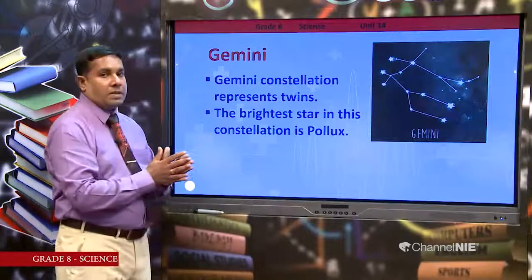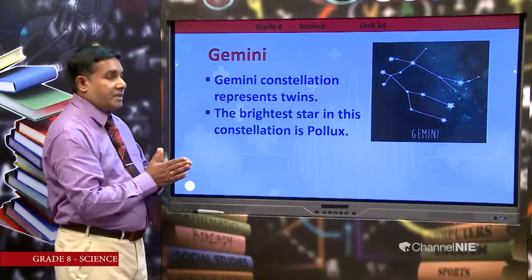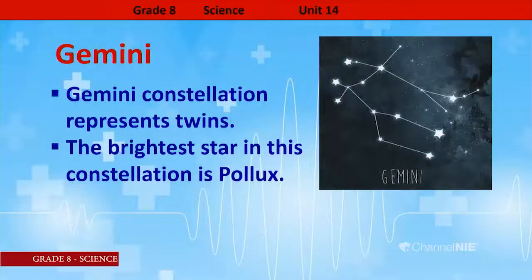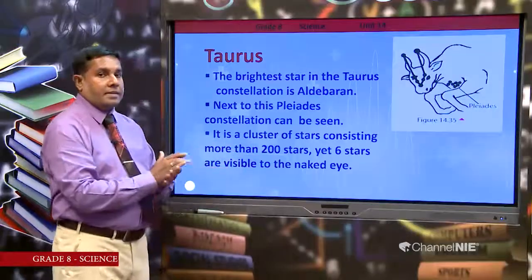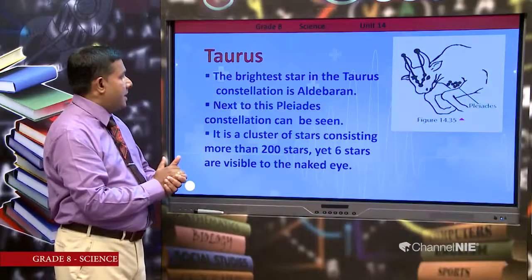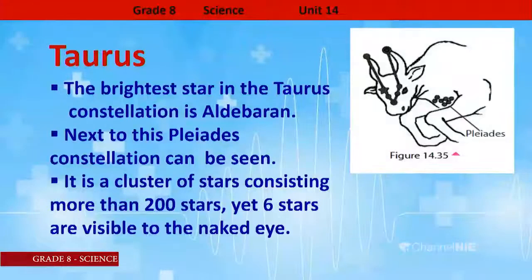Then shall we focus on the next constellation, Gemini. Gemini constellation represents twins. The brightest star in this constellation is called Pollux. And next constellation, Taurus. The brightest star in the Taurus constellation is Aldebaran.